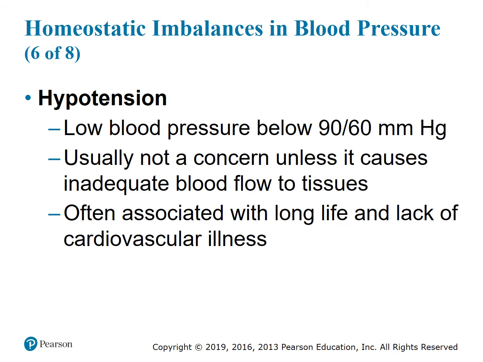Hypotension, so hypo means less, so it's low blood pressure below 60 millimeters of mercury, usually not a concern unless it causes inadequate blood flow to tissues, and it's often associated with long life and a lack of cardiovascular illness.